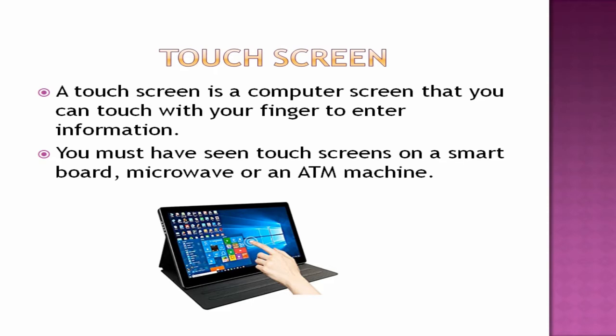Nowadays we are using touch screens in many devices: tablets, smartphones, even laptops, and smart boards. A touch screen is a computer screen that you can touch with your finger to enter information. Not only in smartphones and tablets, we can use touch in projectors. We use touch screens in many other machines also, like microwave ovens, ATM machines, washing machines, cars. So you would have used this touch screen, right, children? You must have used touch screens on a smartphone, smart board, microwave, or an ATM machine also.